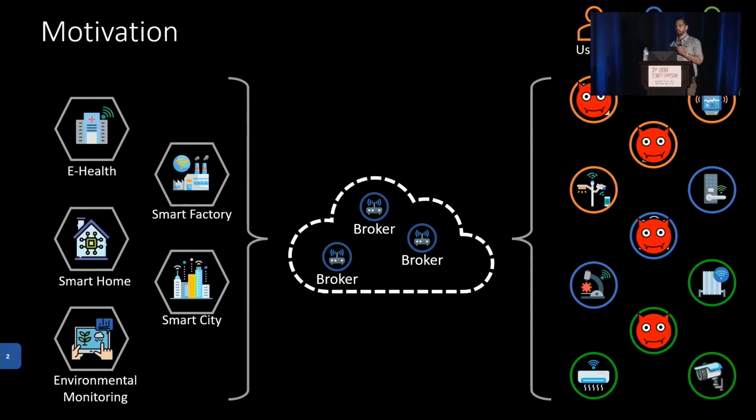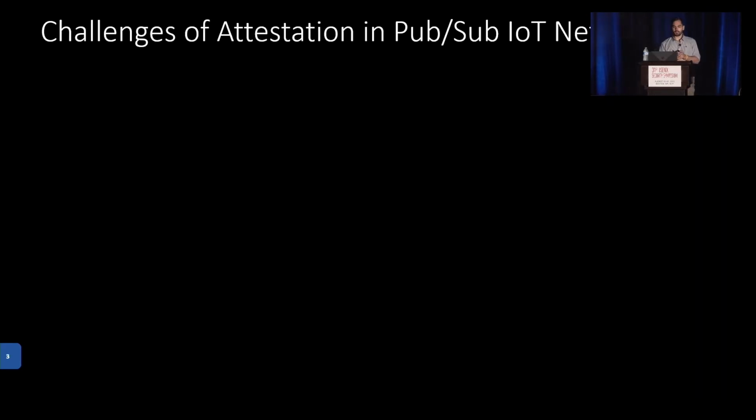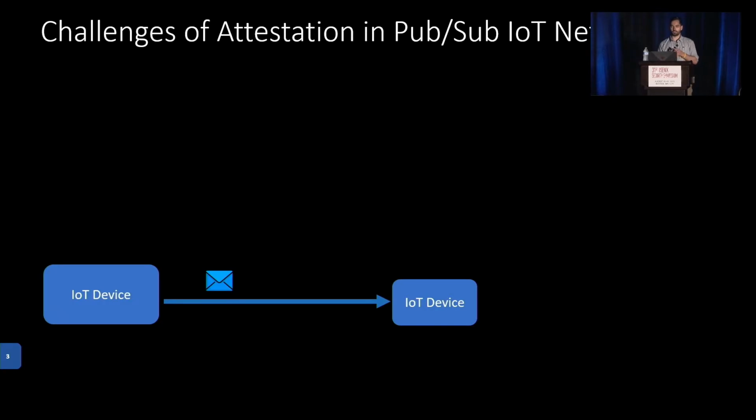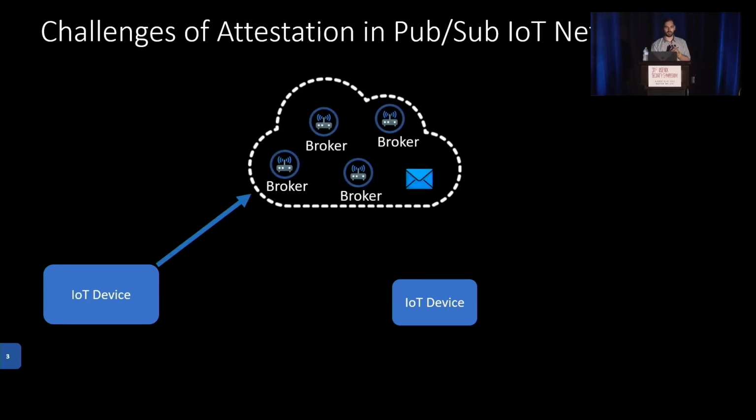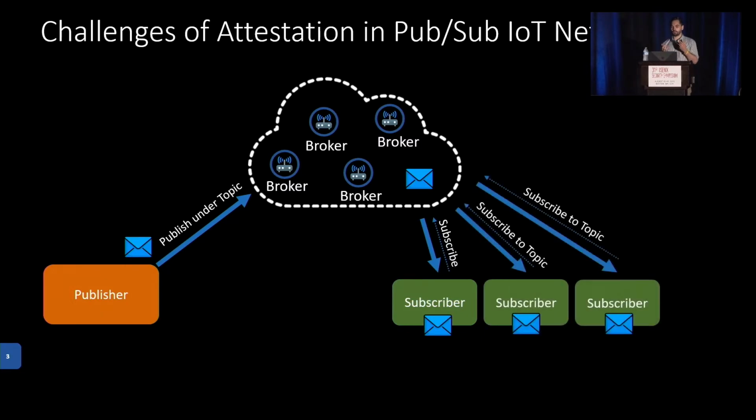But before we go into details about remote attestation, just let me give you a brief overview of pub-sub communication and its challenges. Unlike traditional communication protocols, where the devices directly connect in order to exchange their messages, IoT networks use asynchronous communication mediated by brokers. This means the device that tries to send the message, called the publisher, sends it to a broker, who then forwards the message to all the devices that registered their interest beforehand. This registration is called a subscription, and the devices therefore subscribers.